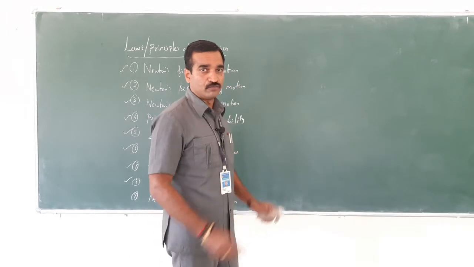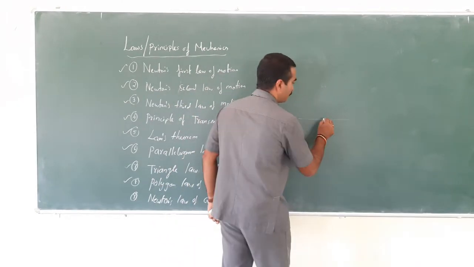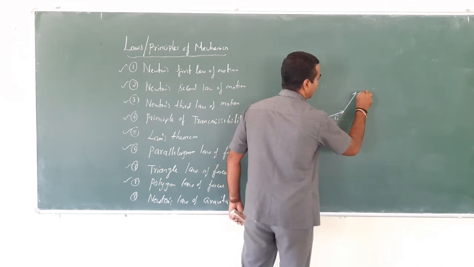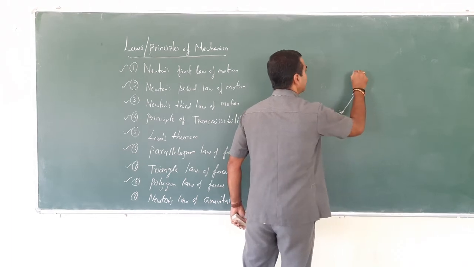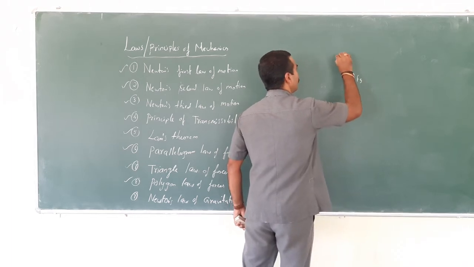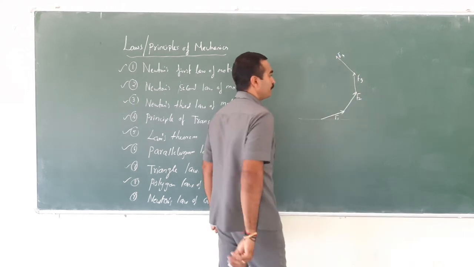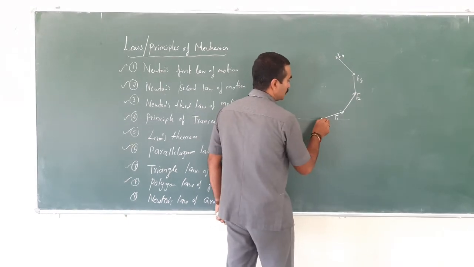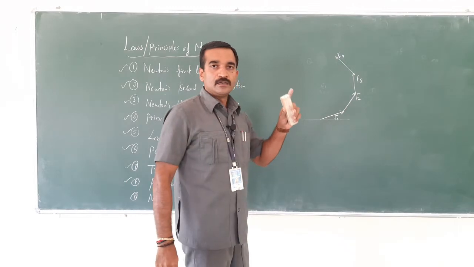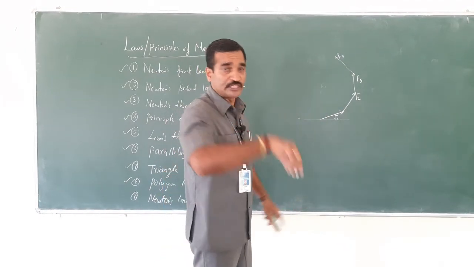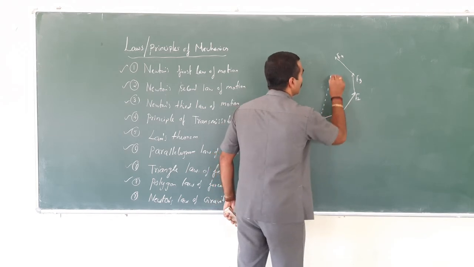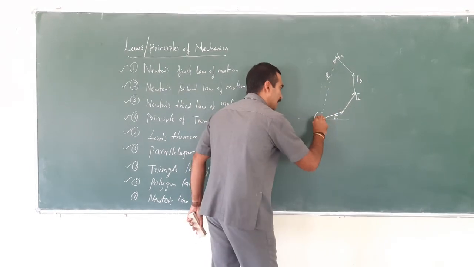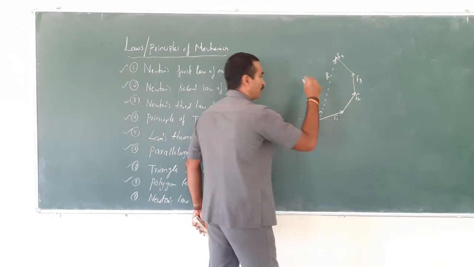Let me just draw a diagram for your better understanding. So if a force is acting in this way, let us take this as F1. Another force is acting here, that is F2. One more force is acting here, which is F3. Another force is acting here, which is F4. Look here, these forces are acting in the same direction, right? Now, the resultant should act along the closing side of the polygon in opposite order. It should be opposite of it. Opposite order. This is the resultant. The angle, this is alpha.